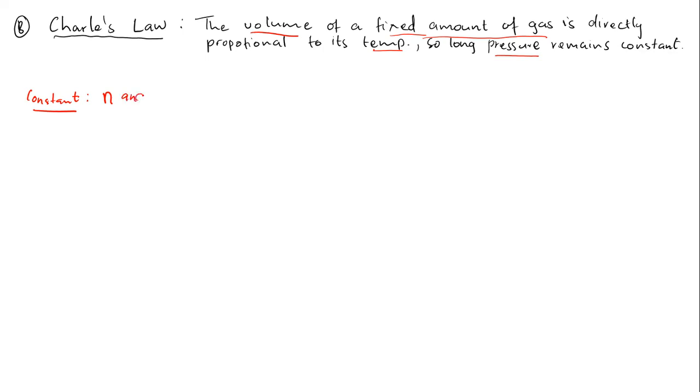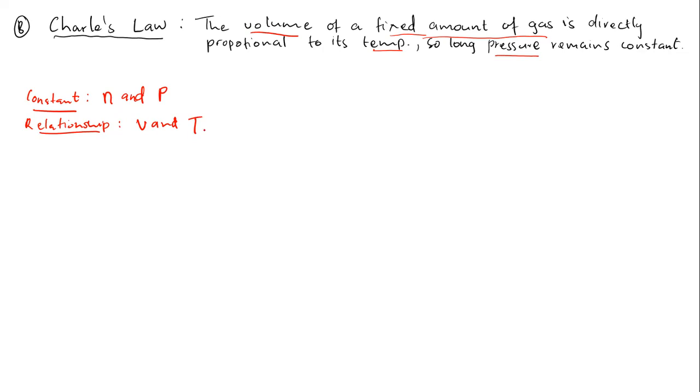And another variable that he decided to keep constant in this experiment is the pressure, which is P, right? And therefore, what he studied was volume and temperature. Remember, Boyle studied volume and pressure, but Charles studied volume and temperature. So he wanted to determine the relationship between volume and temperature.